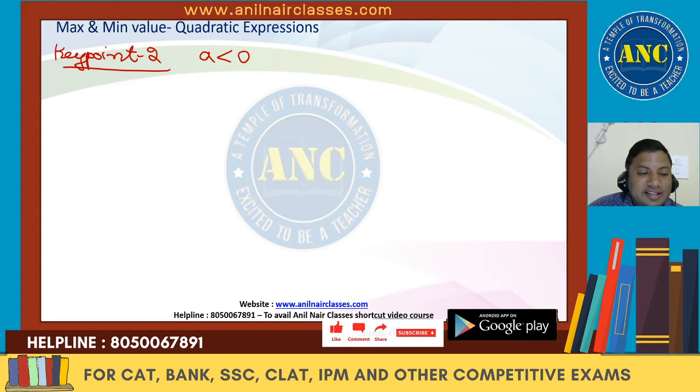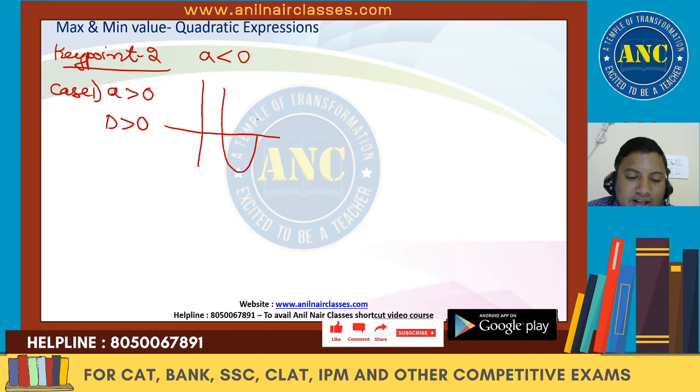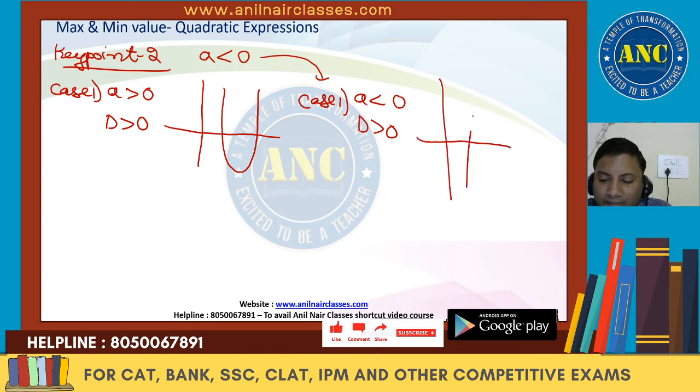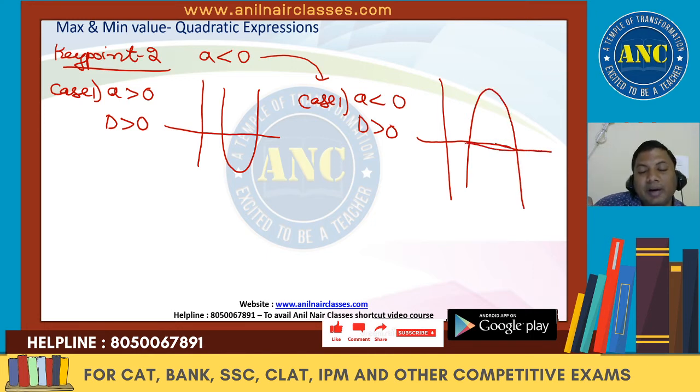If a is less than 0, see here, in case 1, a greater than 0, d greater than 0, this is the graph we got. Similarly, if I take a less than 0 and d greater than 0, the graph will be upside down. The graph is like this. The graph is nothing but a reflection along x-axis.